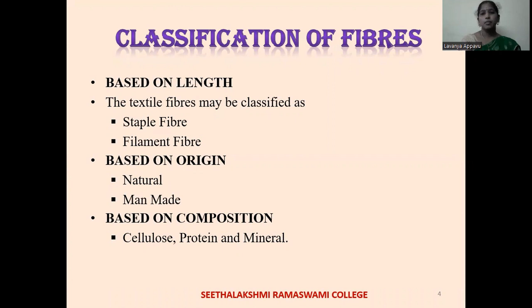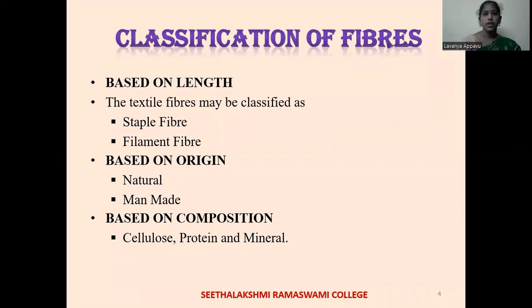Fibers are classified based on their length, based on the origin, and based on the composition. Based on the length, the fibers are classified as staple fibers and filament fibers. Natural or man-made fibers which are short in length are known as staple fibers. Lengths from 3/4 to 18 inches are known as staple fibers. Except silk, all other natural fibers come under staple fibers.